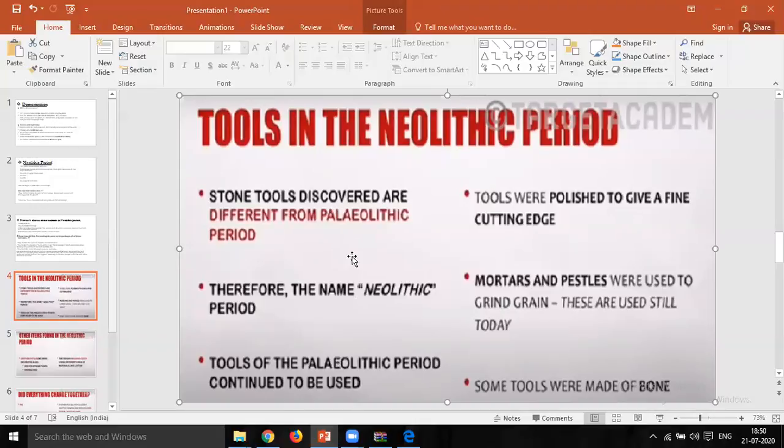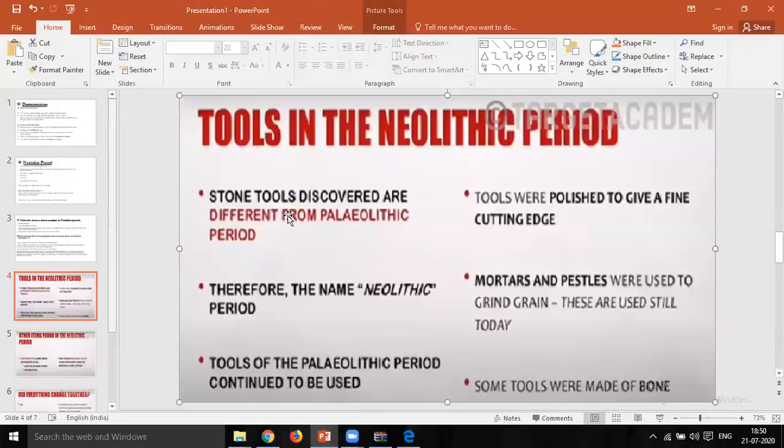How was it named? Because the stone tools used in the Paleolithic period and the Neolithic period were different, the Neolithic period used stone tools that were new.